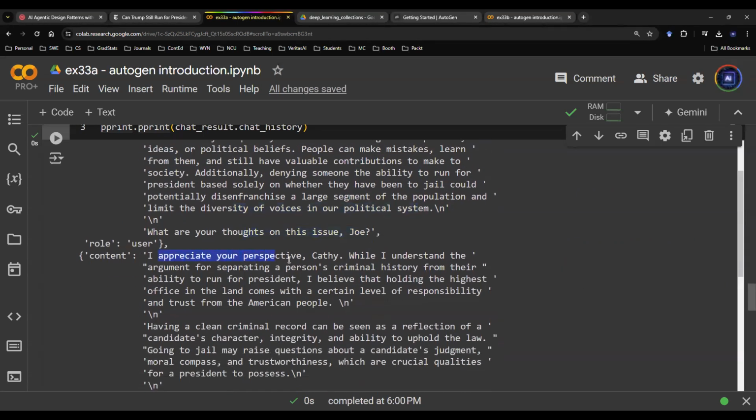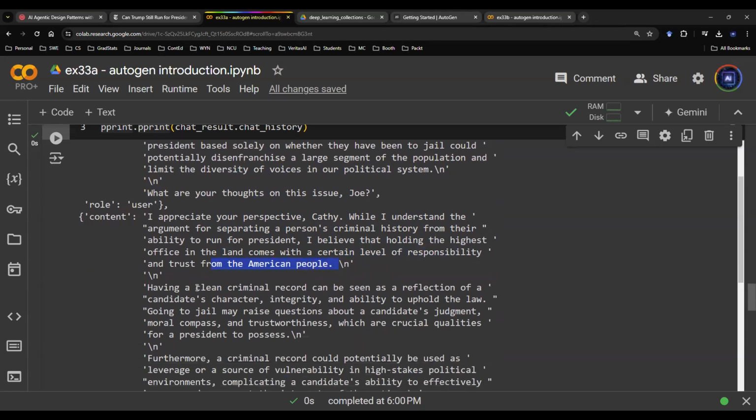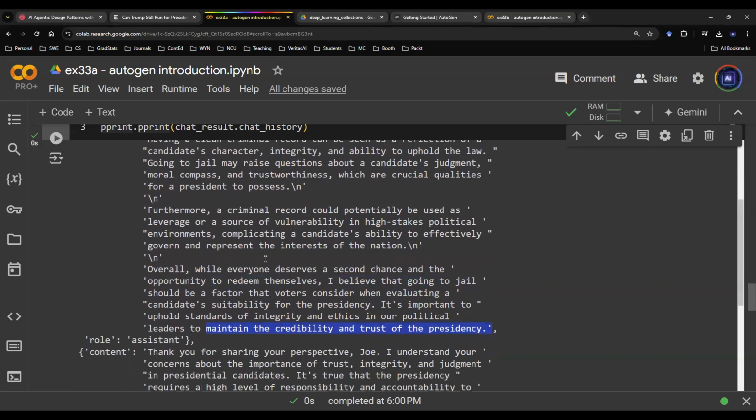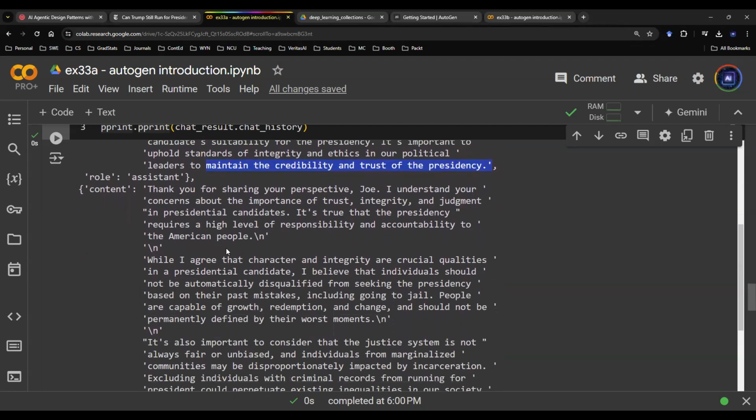And then Joe answered, I appreciate the perspective, Kathy. While I understand the argument for separating a person's criminal history from their ability to run for president, I believe that holding the highest office in the land comes with a certain level of responsibility and trust from the American people. So here you go. Here's a conversation. I'm not going to read the whole thing on YouTube.